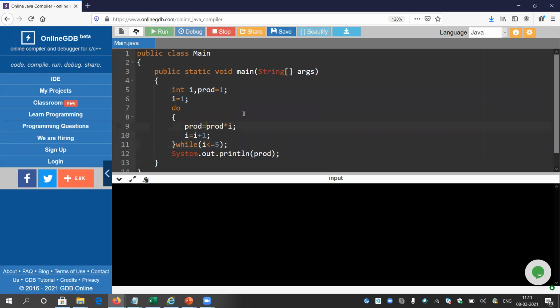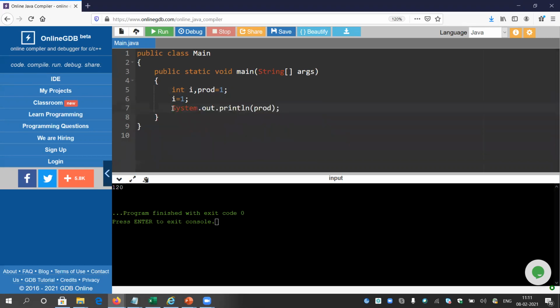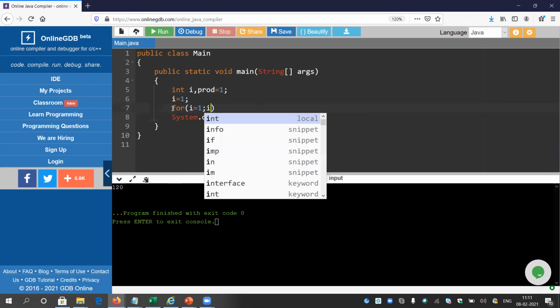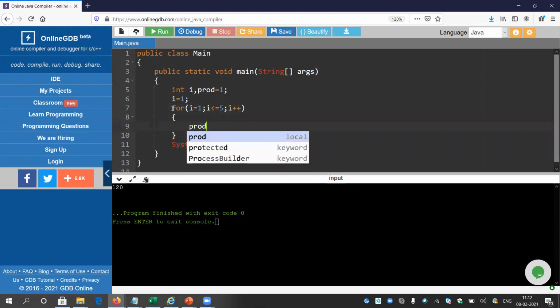So it will be something like 120. It should give, yeah, it is giving the correct answer. So in simple format, how can it be written? It can be written as for i equals 1, i less than or equal to 5. You can take the input from the user as well if you want. So it will be like prod equals prod into i.